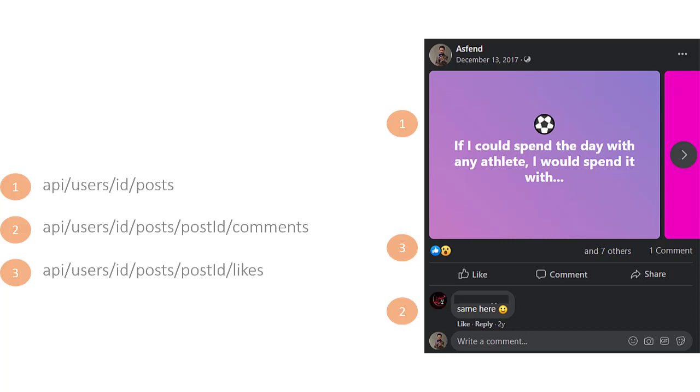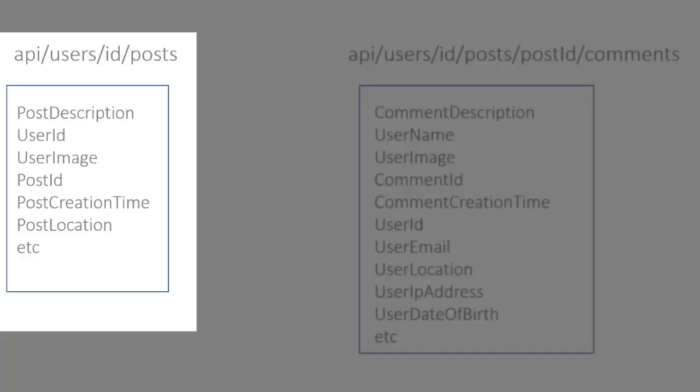For a moment, let's say we'll get our desired result via these three endpoints. But I want to tell you that when we hit this endpoint for getting the posts against the user ID, then we'll not only get the post description, user ID and user image. We'll also get the post ID, post creation time, post location and a few other fields.